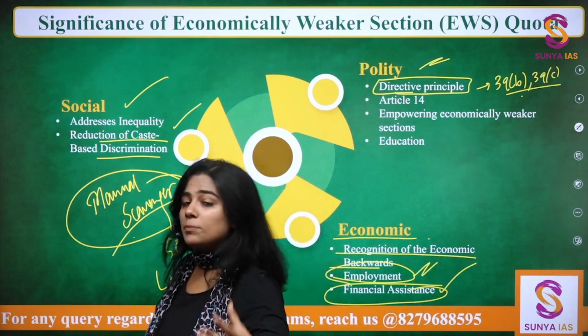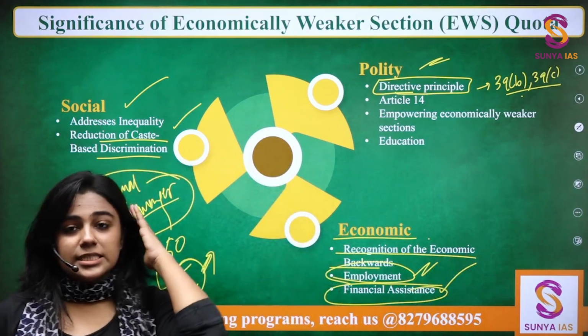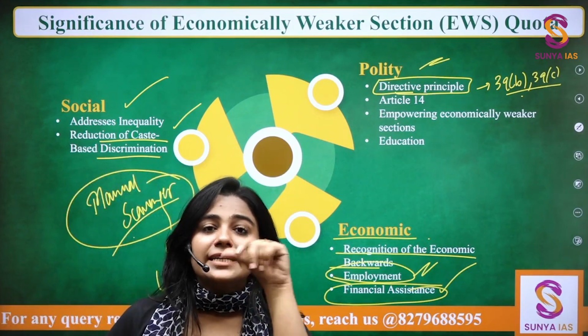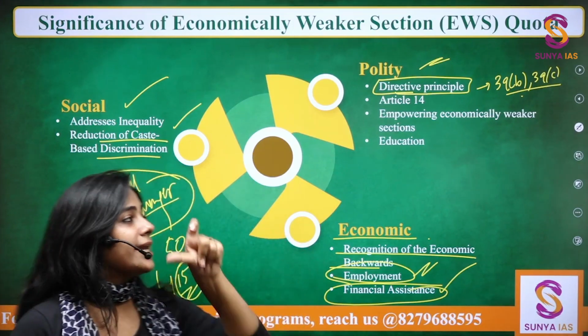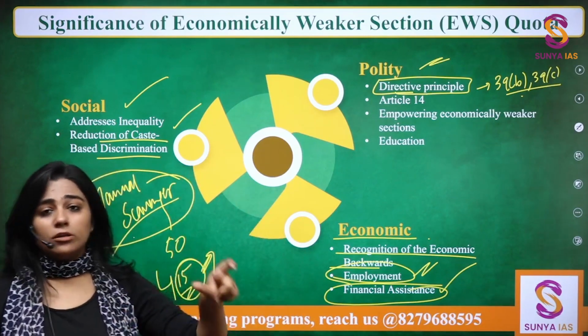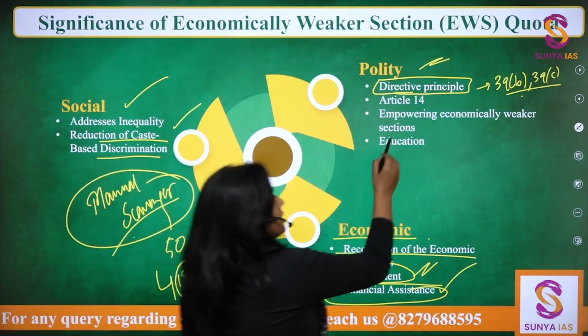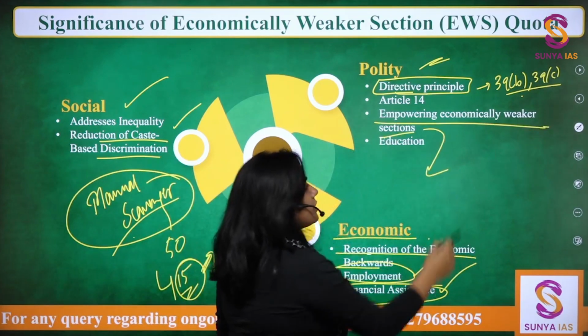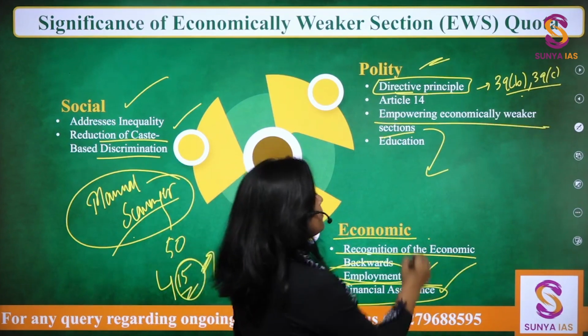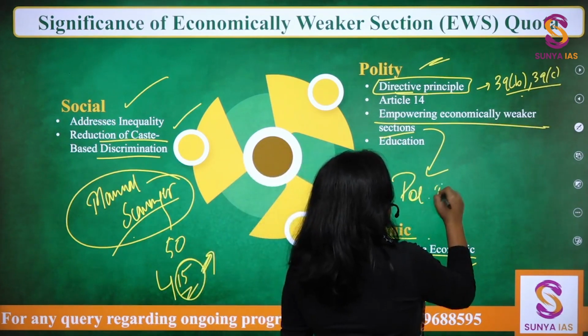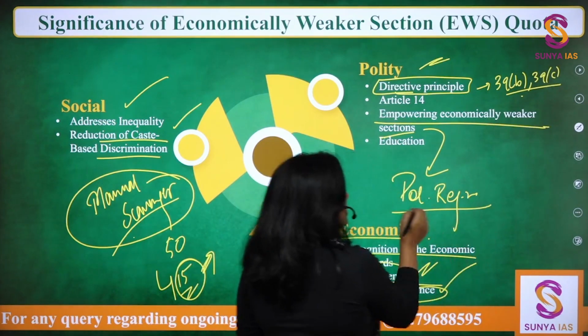I'm not saying they're not based on caste-based criteria. Caste is a unique phenomena that India sees. However, the economic criteria cannot be ruled out. Then empowering economically weaker sections, how? By political representation.